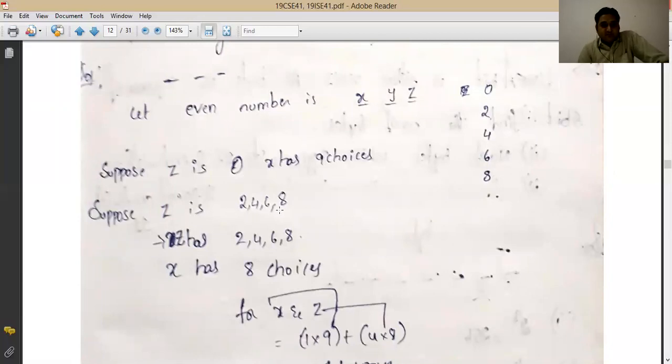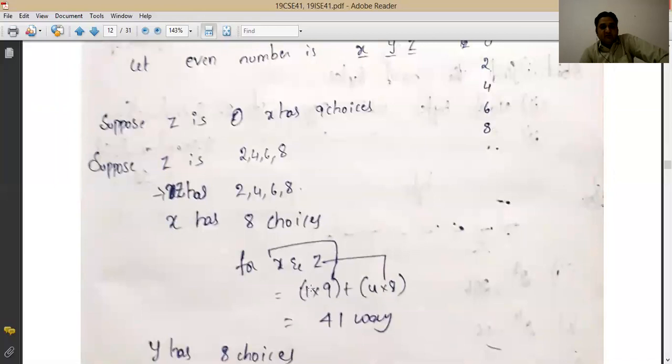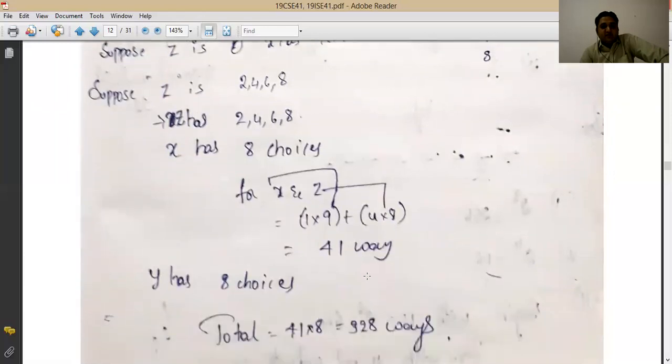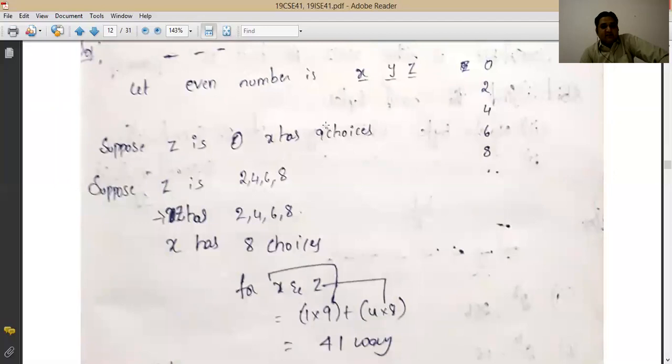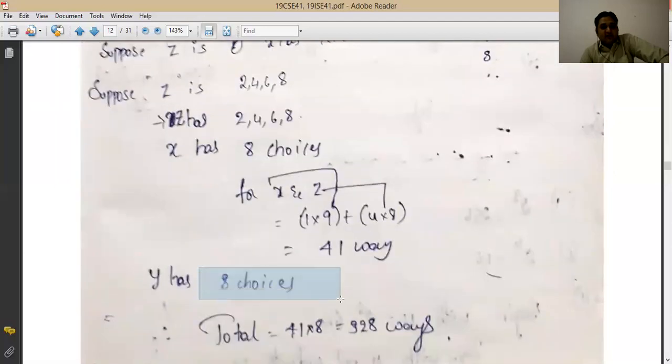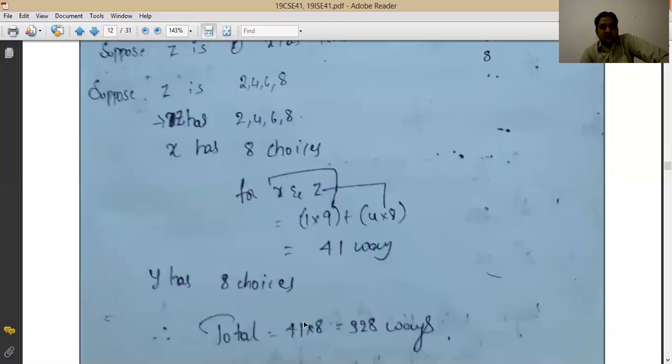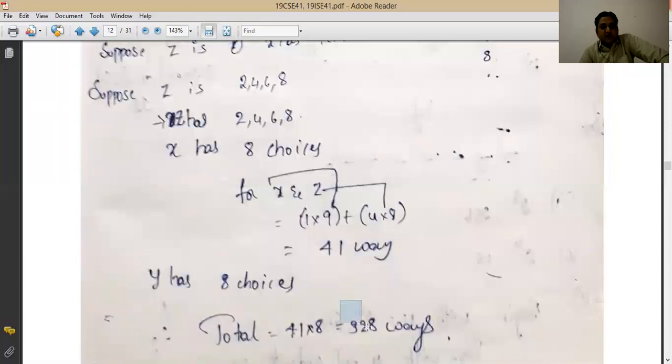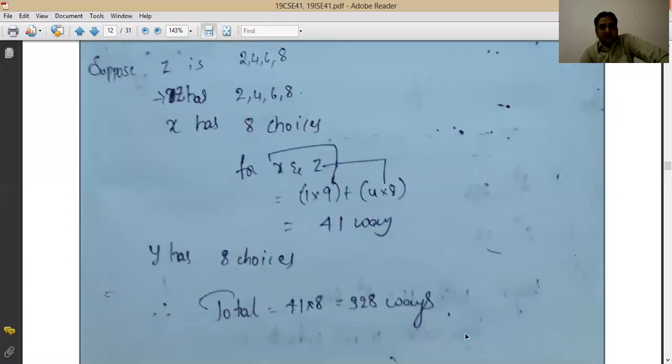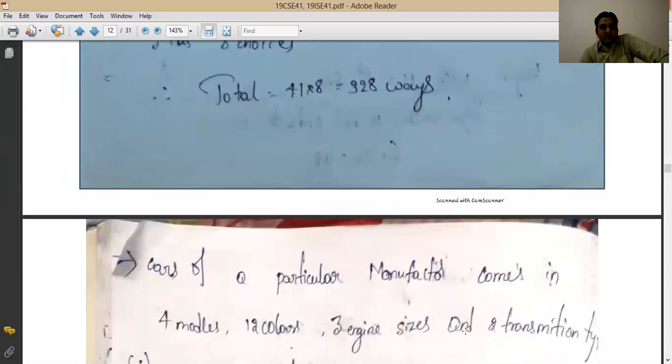So 2, 4, 6, 8, and for X has 8 choices. So totally we have 1 into 9, that's the first digit, and the other 2 will be 4 into 8. So that is what we have, 41 ways. And the second digit, which is Y, also has 8 choices. So 41 into 8, that means 328 ways it will be selected.